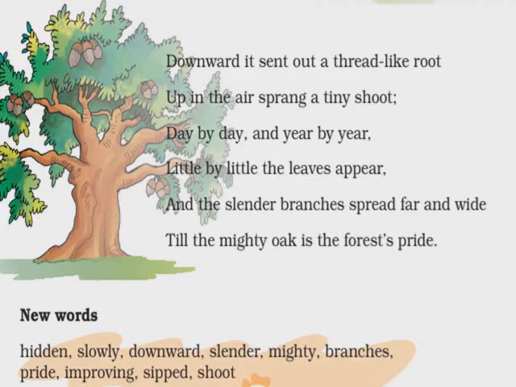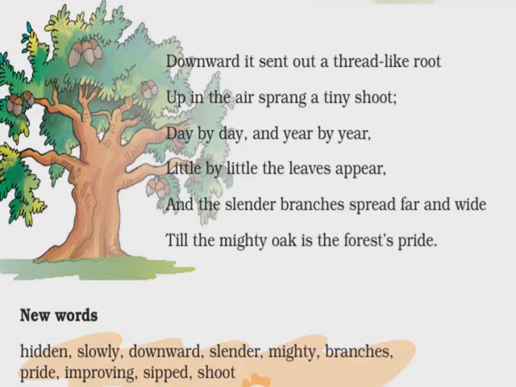So thin, slim, you can take any word. Branches are thin in the beginning. Later on they become long and strong, and they start spreading far and wide, and keep on spreading till the tree becomes very big, very strong, very tall, and that tree in the forest becomes a pride of that forest.